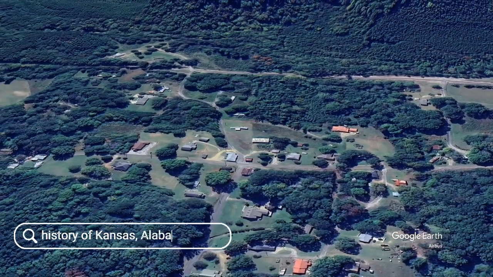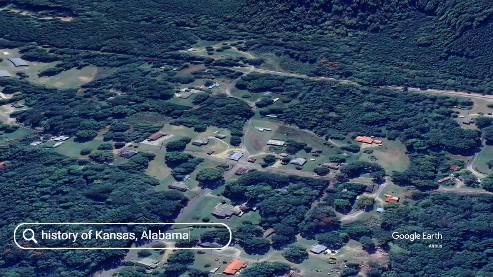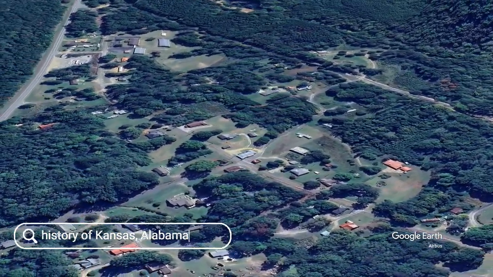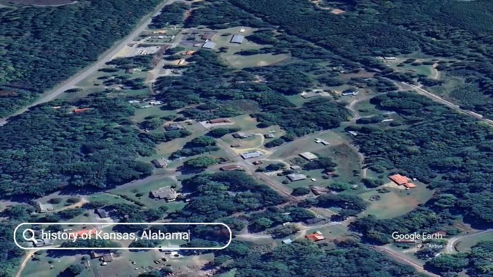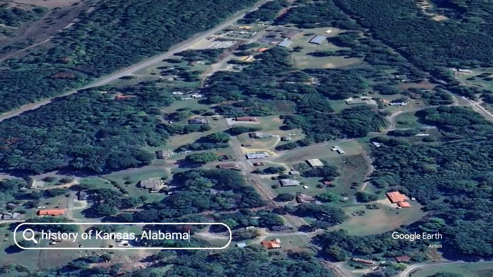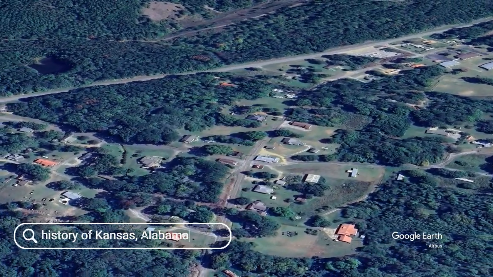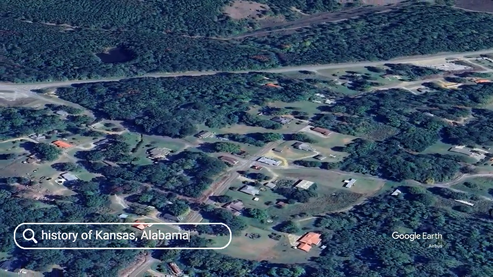Native American heritage. Before European colonization, Kansas was home to diverse Native American tribes, including the Wichita, Kansa, Osage, Pawnee, and Cheyenne. They thrived in the region's rich environment, hunting bison and practicing agriculture.